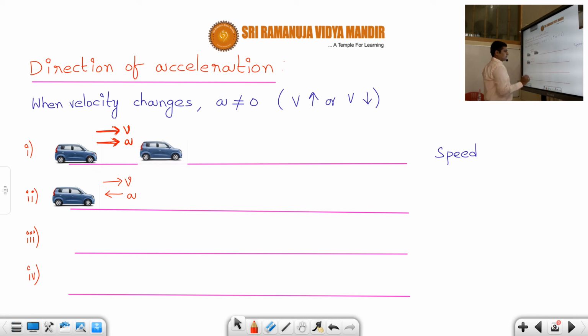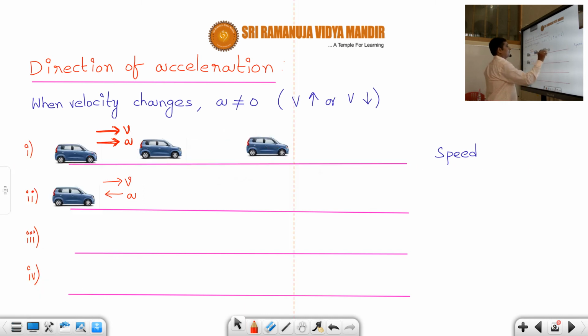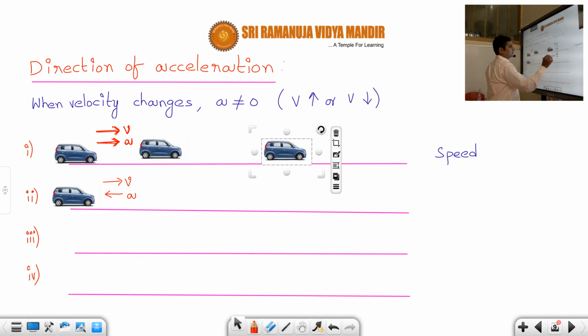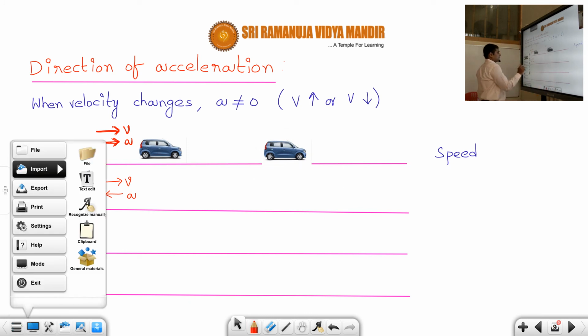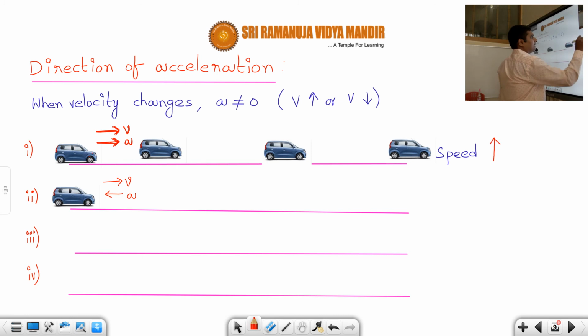Initially it will be like this, okay, students. Then after some time, since its velocity is increasing, the distance also will increase. Correct or not? After some time it will go like this, and again it will go like this. So that means the speed will increase. If the velocity and acceleration are in the same direction, the speed will increase.